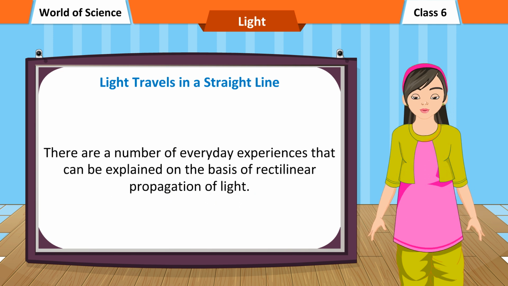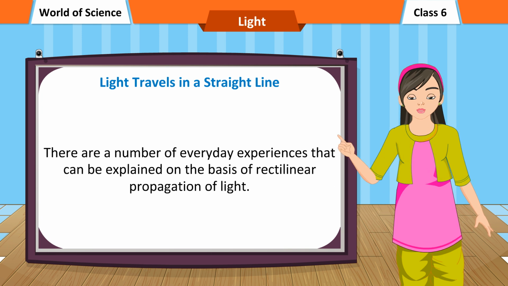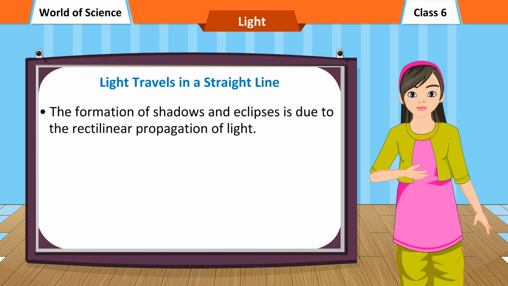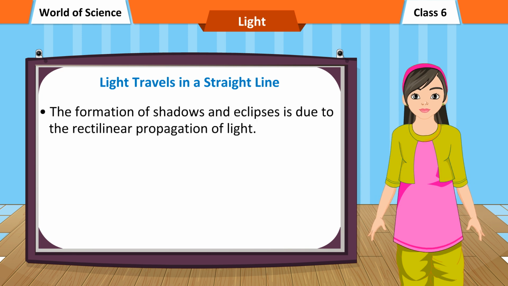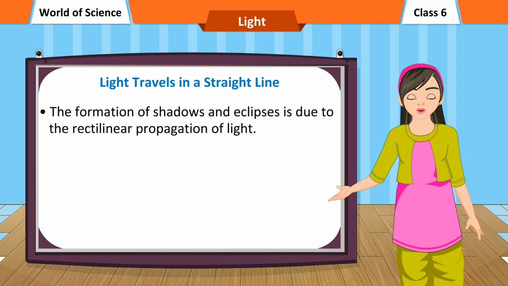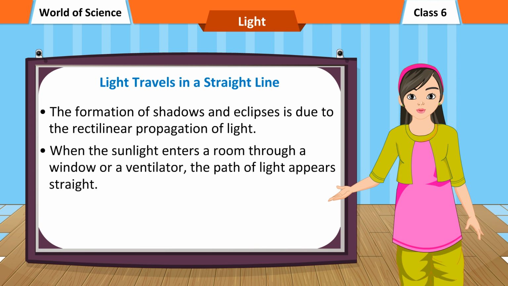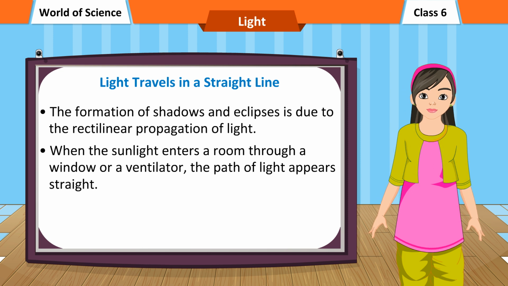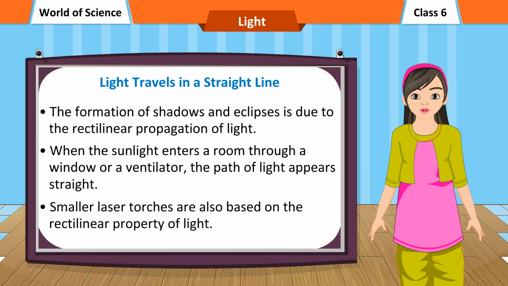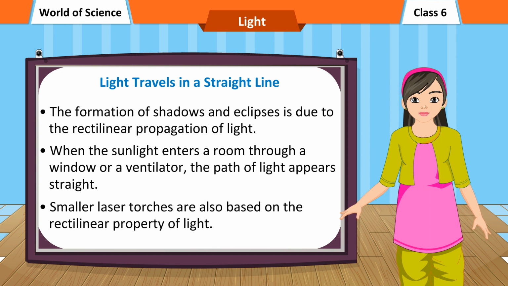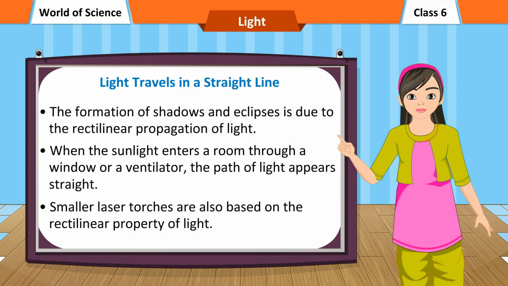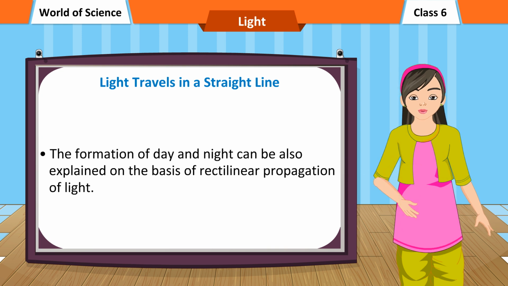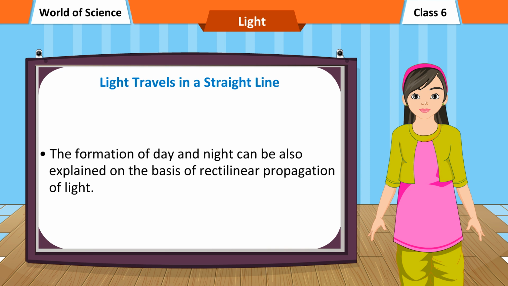There are a number of everyday experiences that can be explained on the basis of rectilinear propagation of light. The formation of shadows and eclipses is due to the rectilinear propagation of light. When sunlight enters a room through a window or a ventilator, the path of light appears straight. Small laser torches are also based on the rectilinear property of light. The formation of day and night can also be explained on the basis of rectilinear propagation of light.